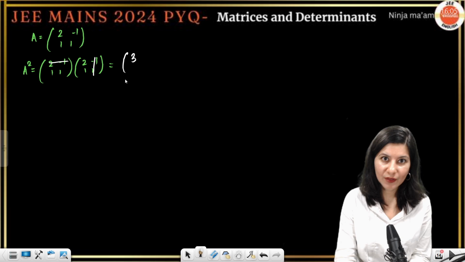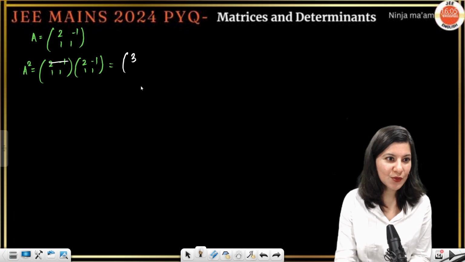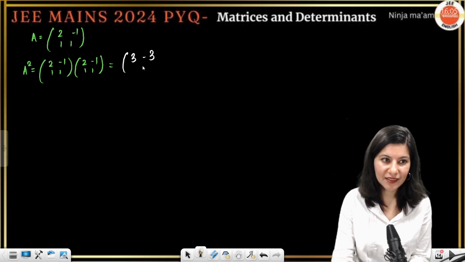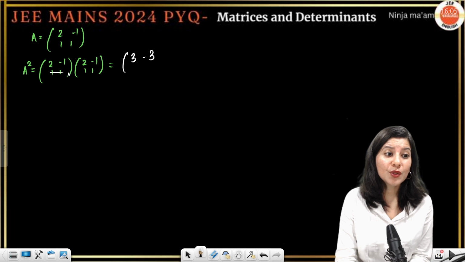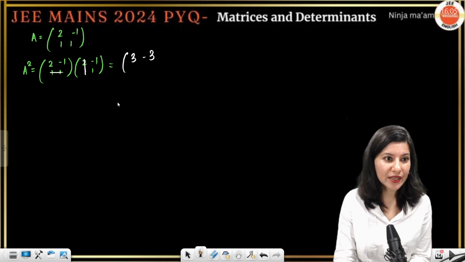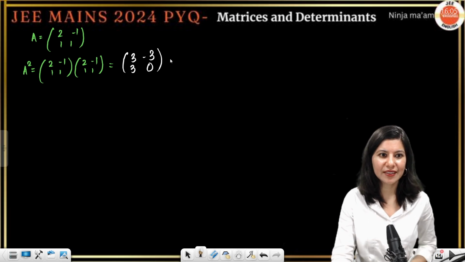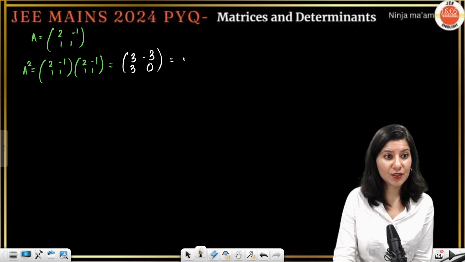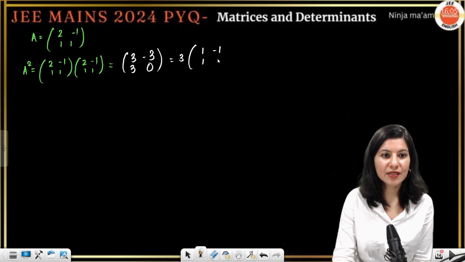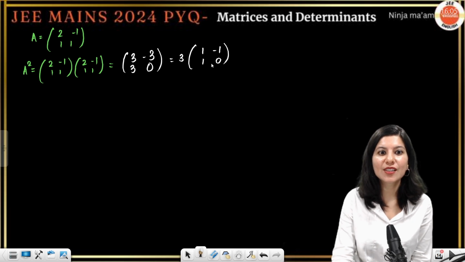Row 1, column 2: minus 2 and minus 1, so minus 3. Row 2, column 1: this is going to give you 3. And finally, row 2, column 2 will give you 0. So this is going to become 3 times 1 minus 1, 1, 0. This is your A square.